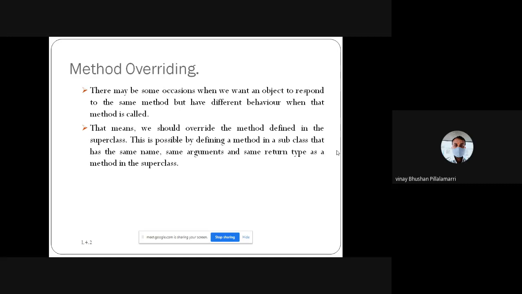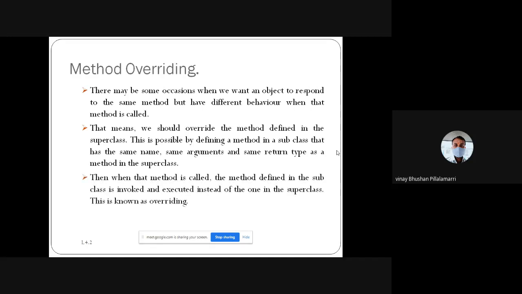Which is defined in the one class and we are calling into the superclass, which has the same name, the same arguments and the same return type. If all are the same, then the method can be overridden, and whatever is called in the main method of the superclass will be getting into your output.